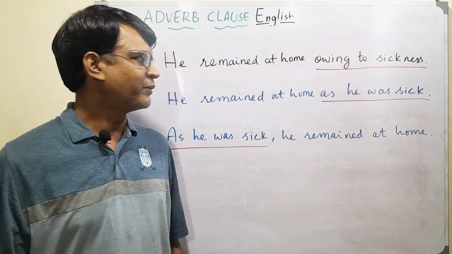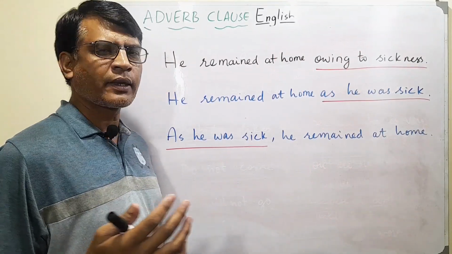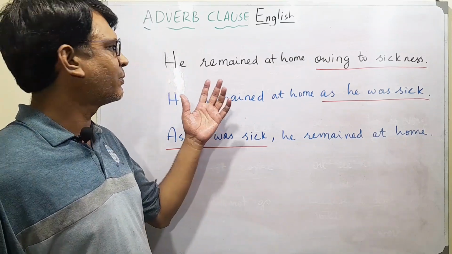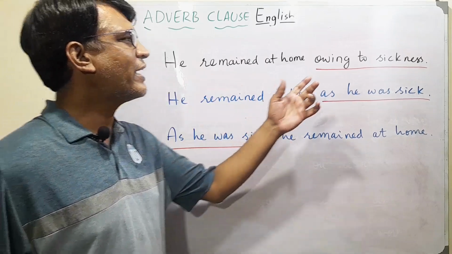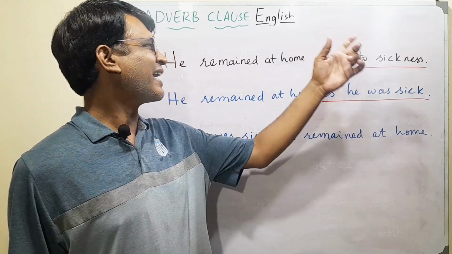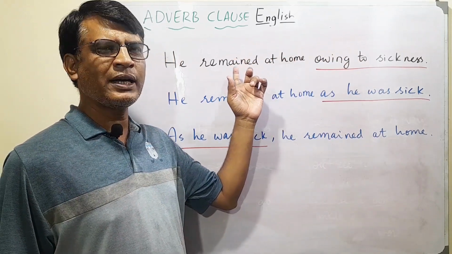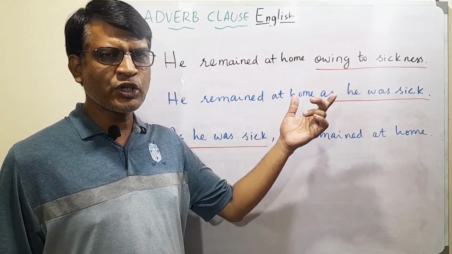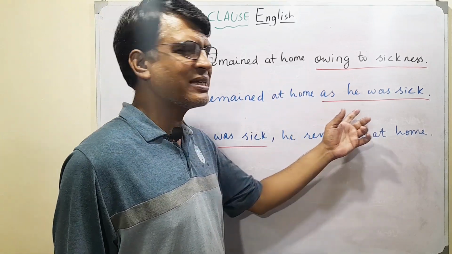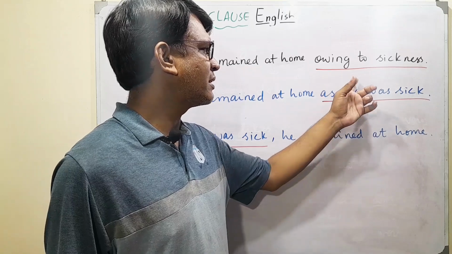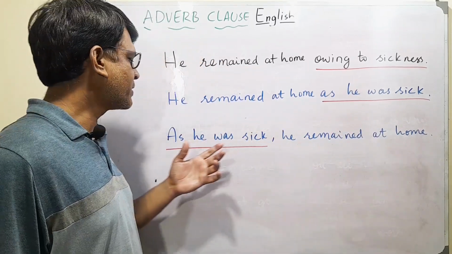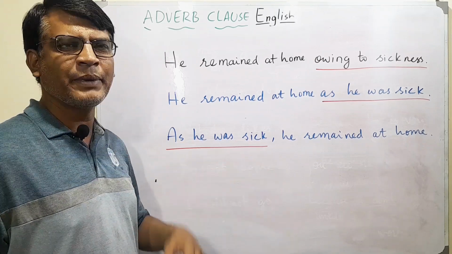Okay, for a quick review, an adverb clause is made with the help of an adverb phrase. For example, we have a sentence like "He remained at home owing to sickness." This "owing to sickness" is an adverb phrase which is actually defining why he remained at home. How do we change it? Well, we make it a clause by saying "He remained at home as he was sick." We are using "as," a subject and a verb. The same sentence could be said, "As he was sick, he remained at home."